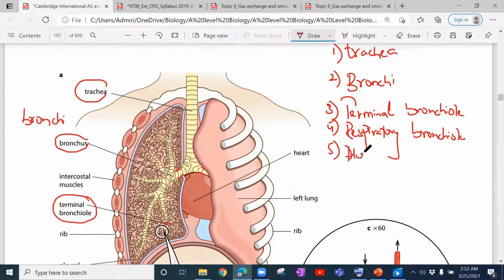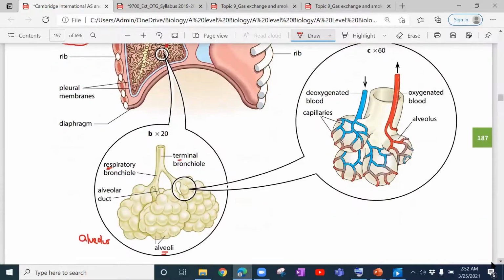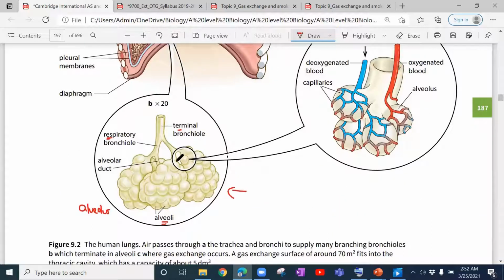Then comes the alveolar duct. And finally comes the alveolus or alveoli. So this is how it starts from the trachea all the way to the alveoli. And from the trachea, you see it keeps on dividing into branches, so the lumen gets narrower and narrower, until it reaches the alveoli, which is the part where the gas exchange actually takes place.